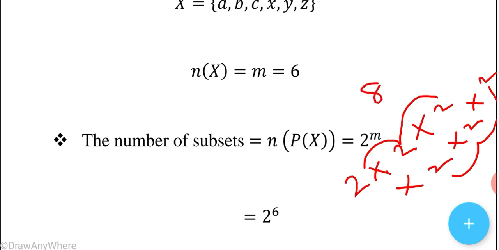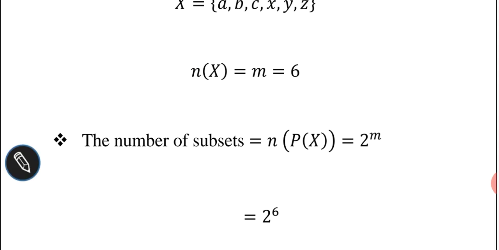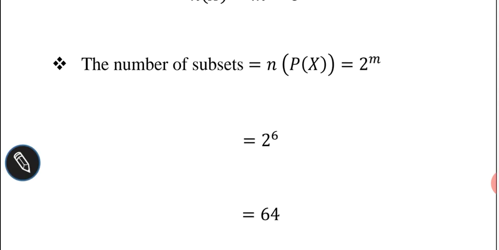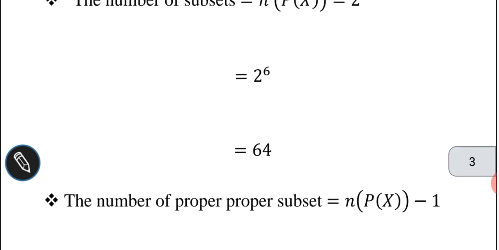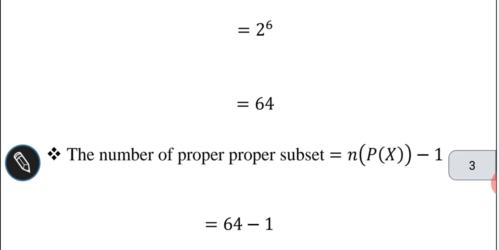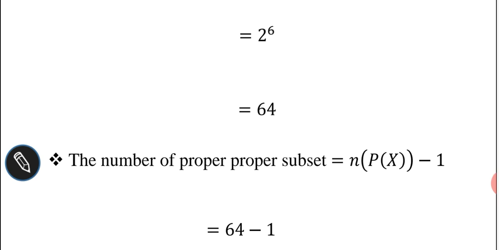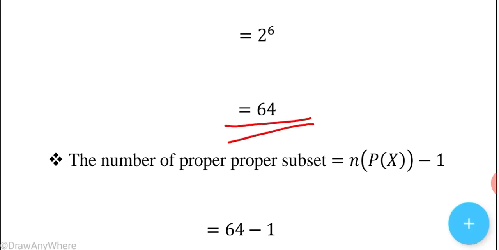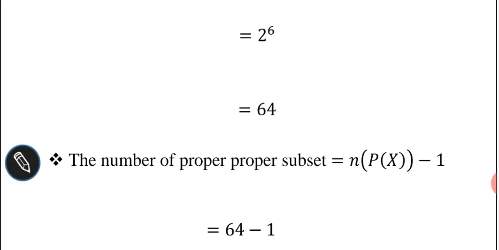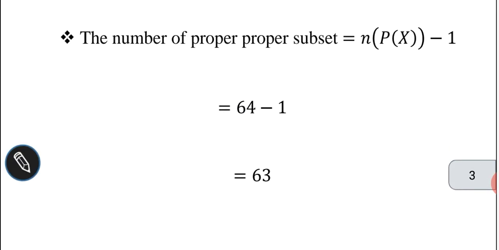So 8 into 8 is 64. So the number of subsets for the given set is 64. The number of proper subsets is n of P of X minus 1, which is 64 minus 1, equal to 63.